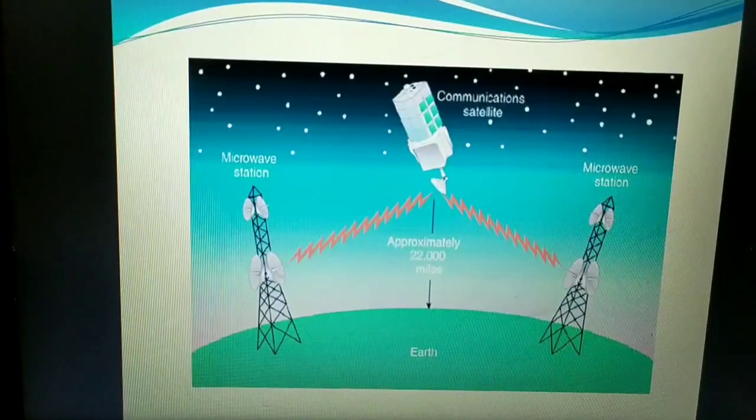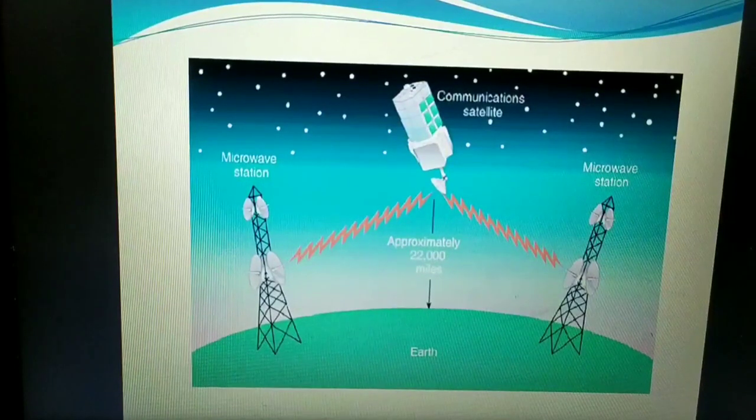Fine. Next thing is these satellites are owned by both private organizations as well as the government. The government alone cannot afford the satellites because their maintenance and cost will be very high. So they are owned by both private organizations and the government, and they may also be leased. Part of the satellite's space, memory space, may be leased also.